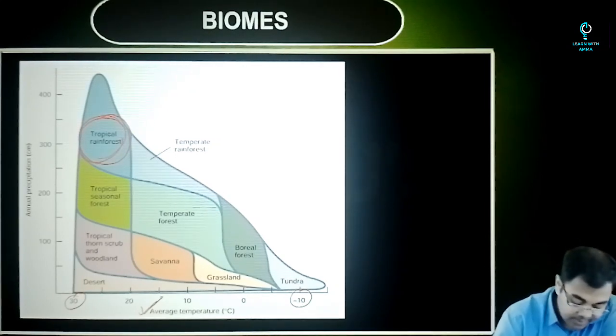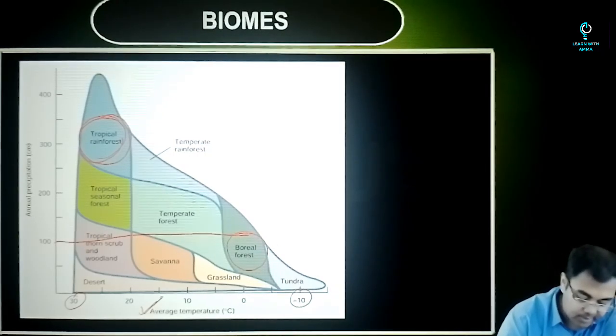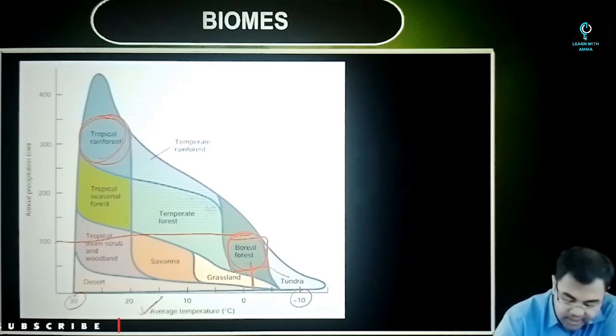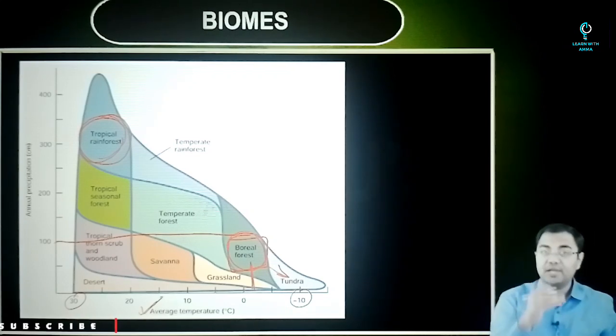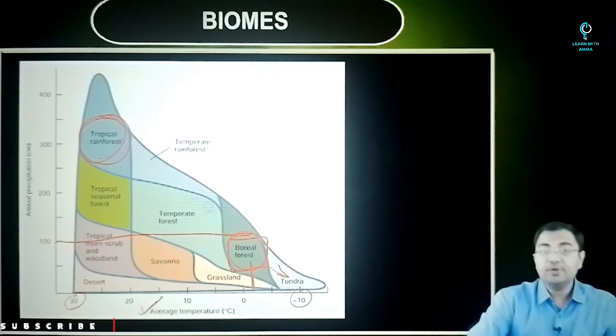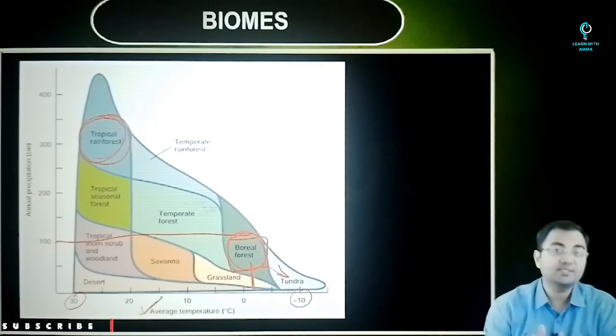On the same page, if you look at boreal, when we talk about boreal, we are talking about very less rain and also very low temperatures. Tundra has even lower temperatures and lower rainfall. So on the basis of rainfall and on the basis of temperature, this is how everything can be summed up in one single diagram.